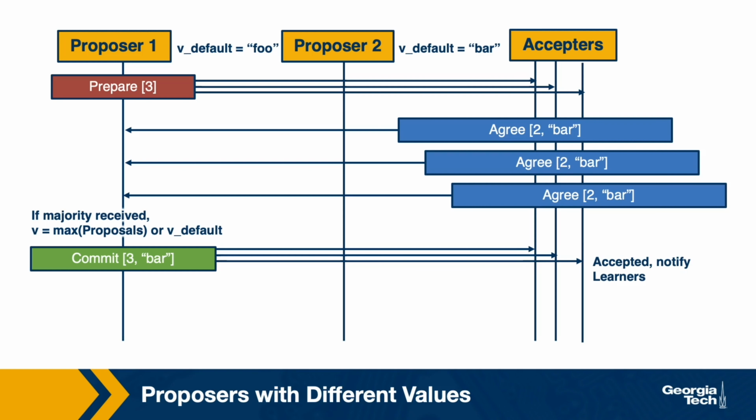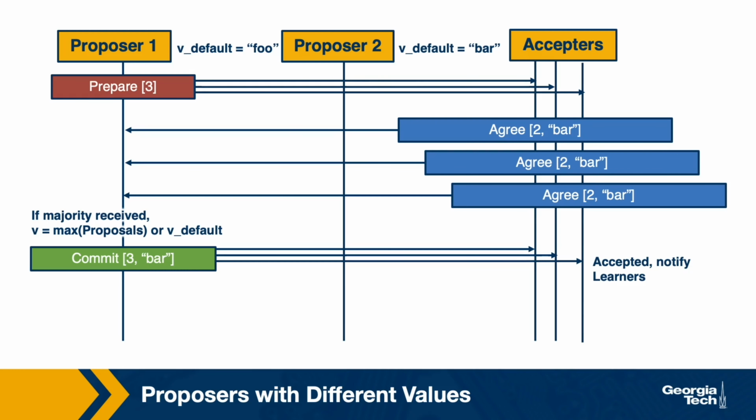So the proposer will receive a majority of these agree messages, and what Paxos will do in this case, it will allow forward progress. It will allow proposer 1 to commit this proposal with the desired ID 3, but with the already accepted value bar. A thing to note here is that the acceptors insist on the value bar because they've already accepted it.